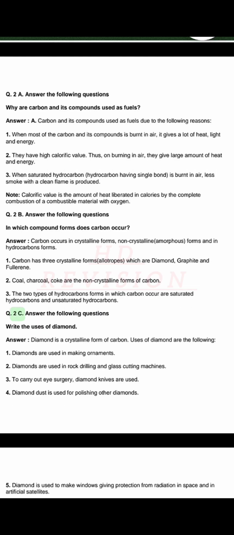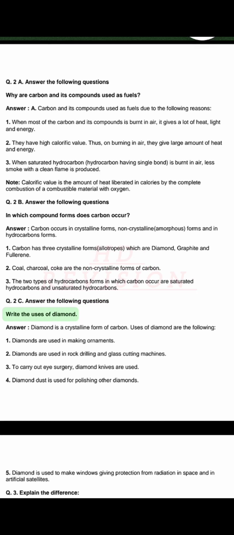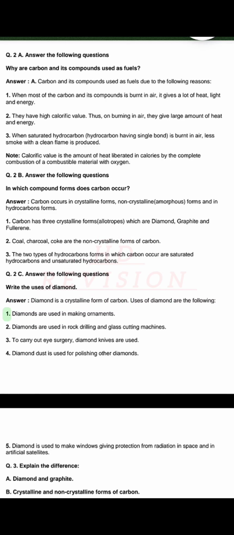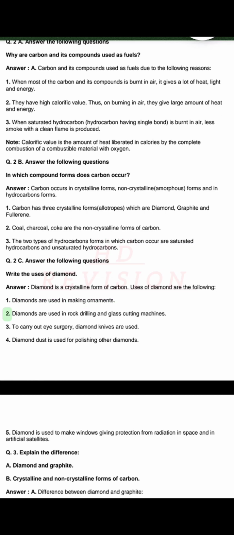Q. 2. C. Answer the following questions. Write the uses of diamond. Answer. Diamond is a crystalline form of carbon. Uses of diamond are the following. 1. Diamonds are used in making ornaments. 2. Diamonds are used in rock drilling and glass cutting machines.